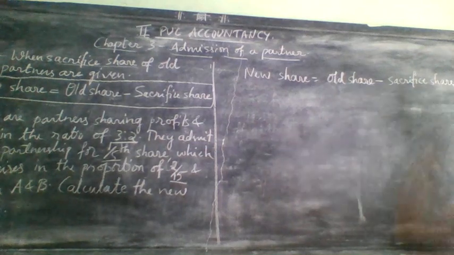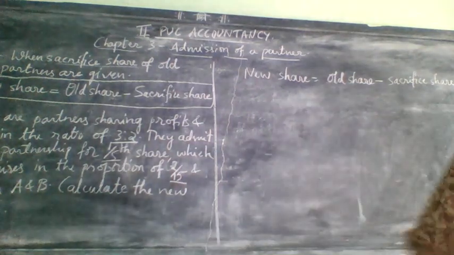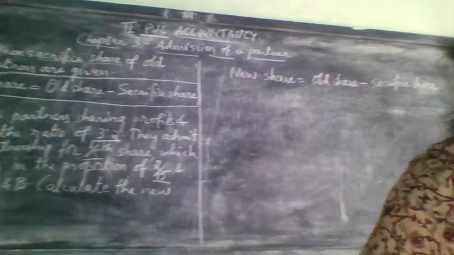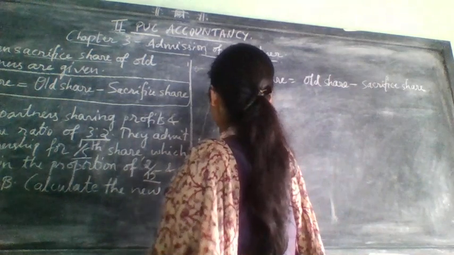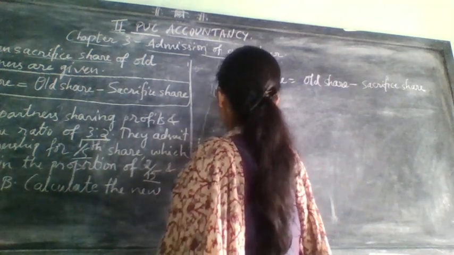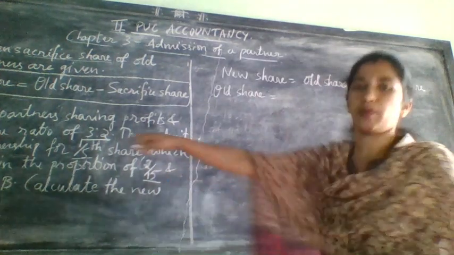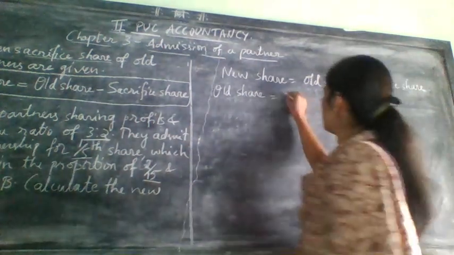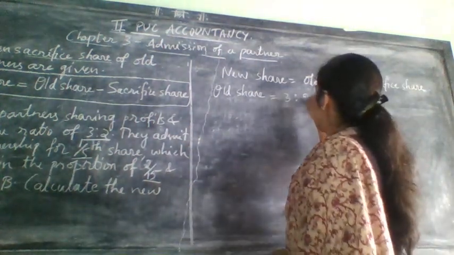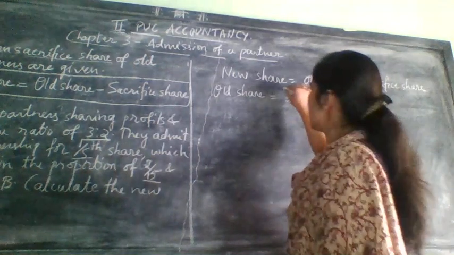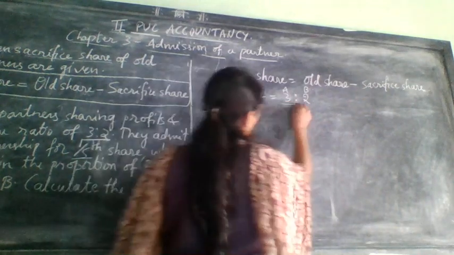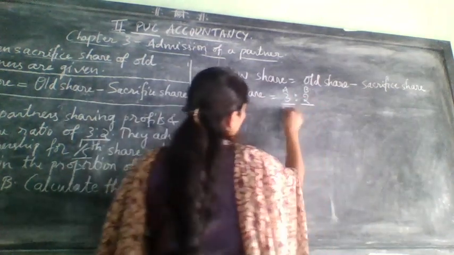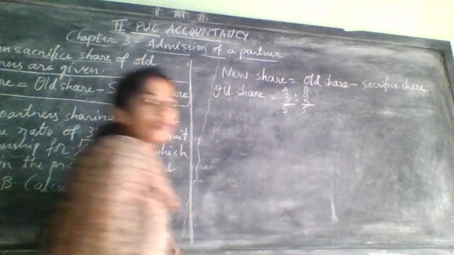After that what we need to do? Next we need to write what values they have given. First write the old share. What is the old share given in the problem? That is 3:2. So write here 3:2. This is for A and this is for B, and we need to convert this into proportion: 3 plus 2, 5, and here also 5.